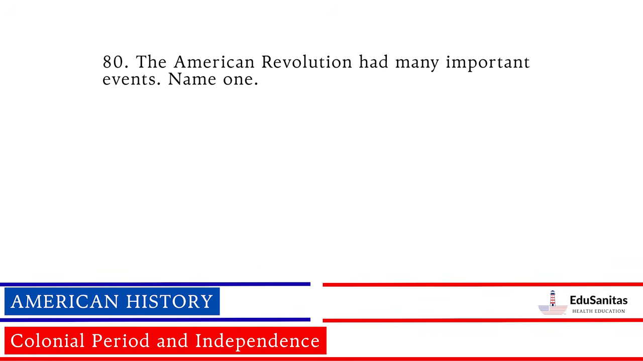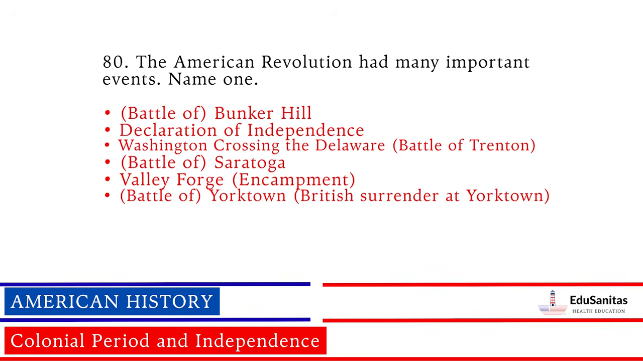The American Revolution had many important events. Name 1. Battle of Bunker Hill, Declaration of Independence, Washington crossing the Delaware, Battle of Trenton, Battle of Saratoga, Valley Forge, encampment, Battle of Yorktown, British surrender at Yorktown.